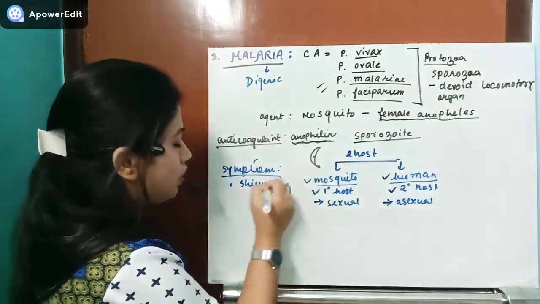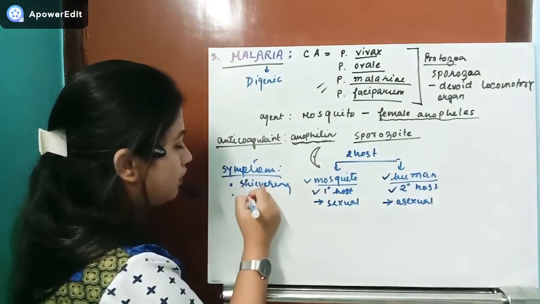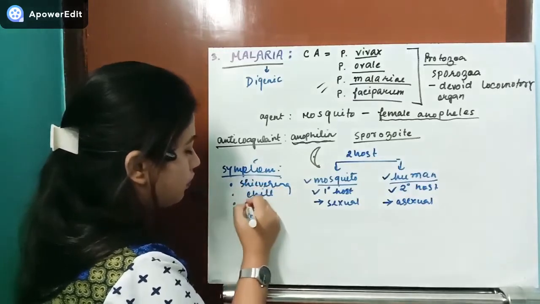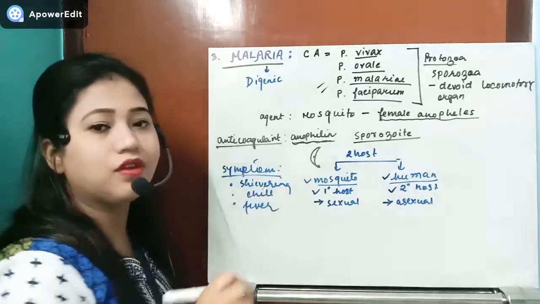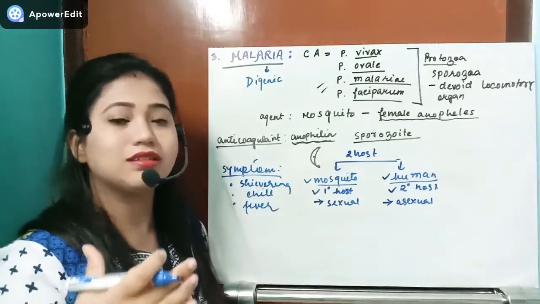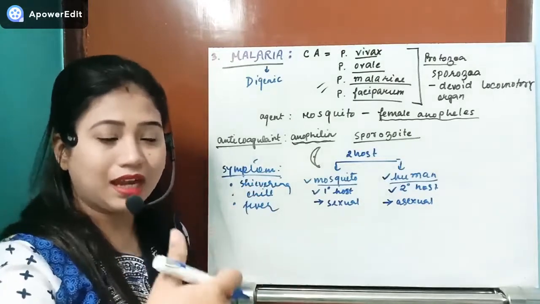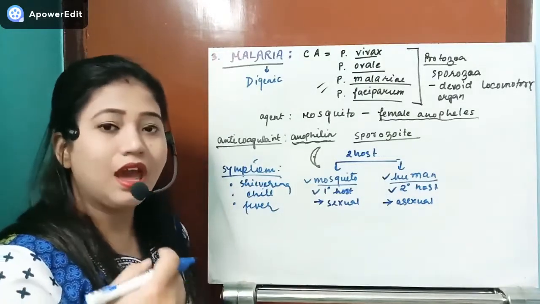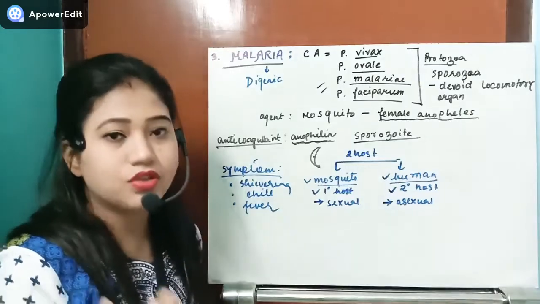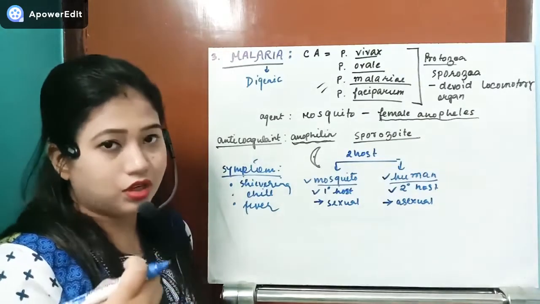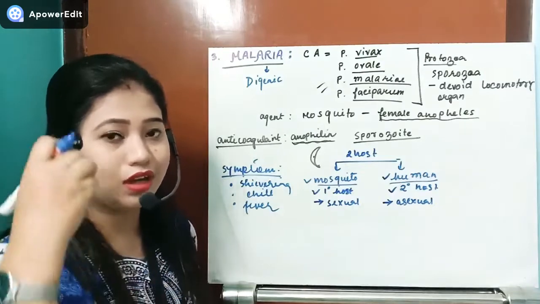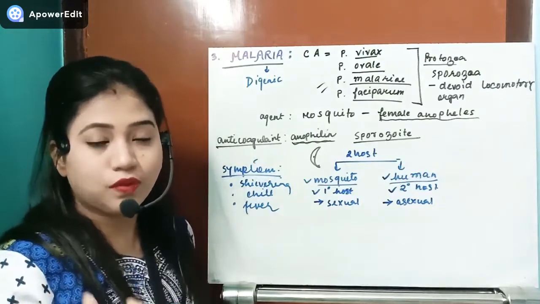Along with that, the individual will have chill and fever, and recurrence of fever will occur at a gap of a certain time period, like every 48 hours, causing shivering along with profuse sweating.